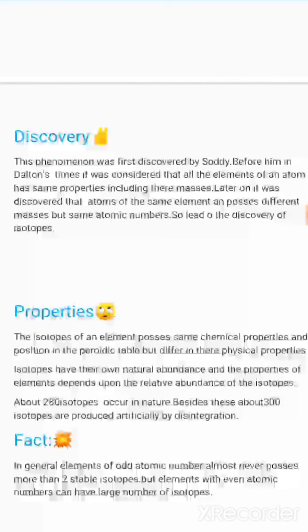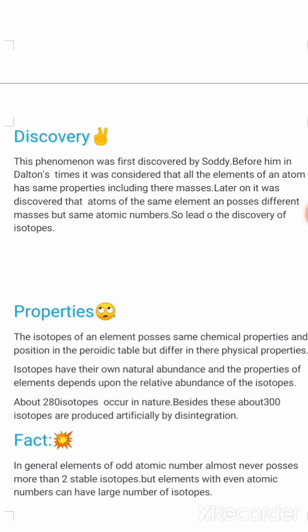About 280 isotopes occur in nature. Besides these, about 300 radioactive isotopes are produced artificially by using different processes by the disintegration method. And the relative abundance of isotopes can be discovered by mass spectrometry. That's about the properties.